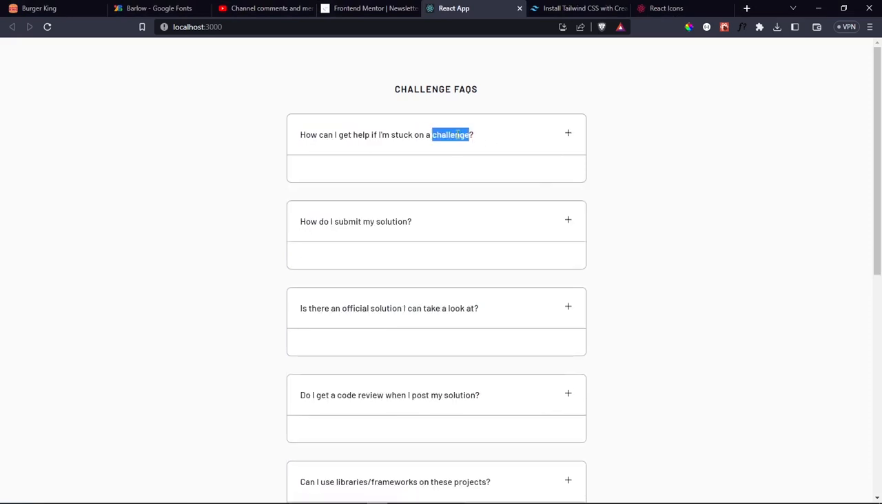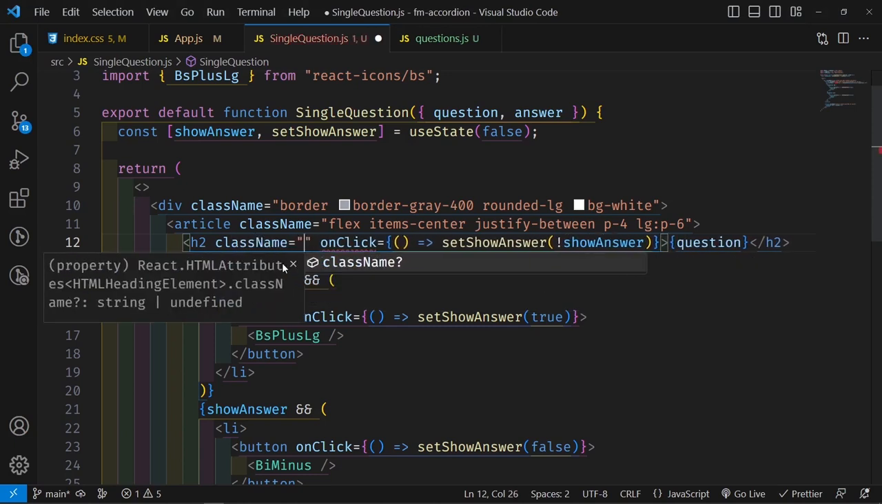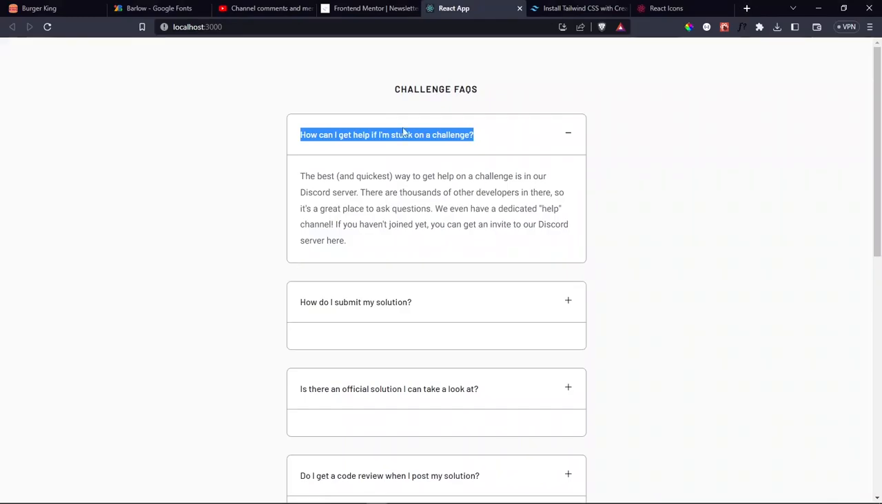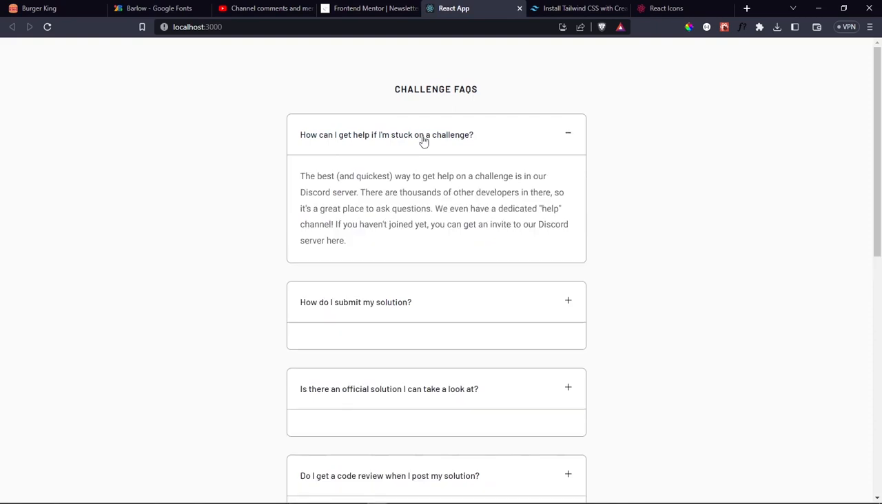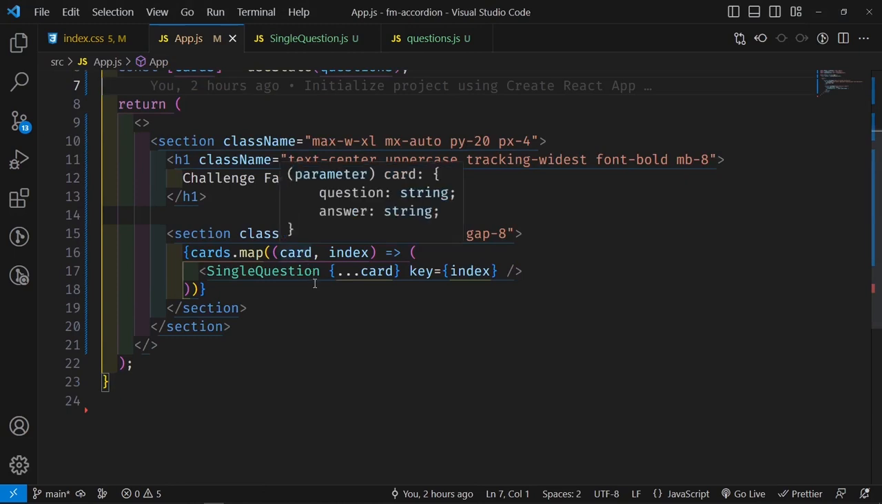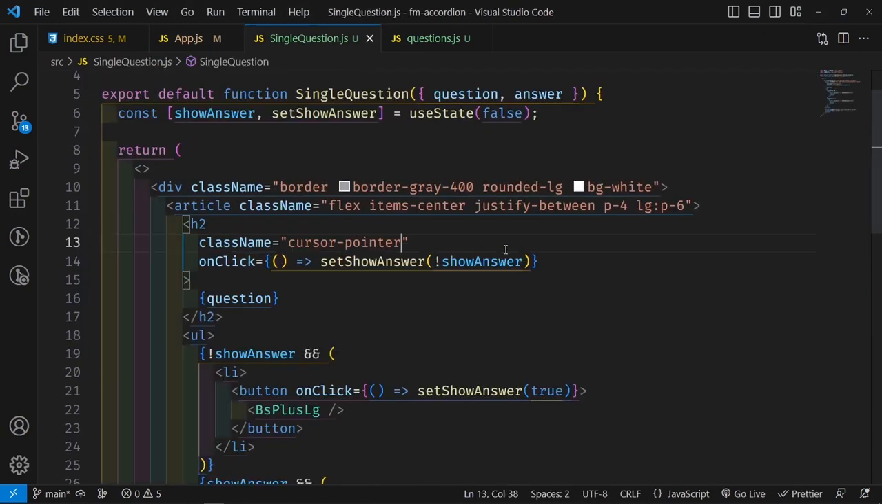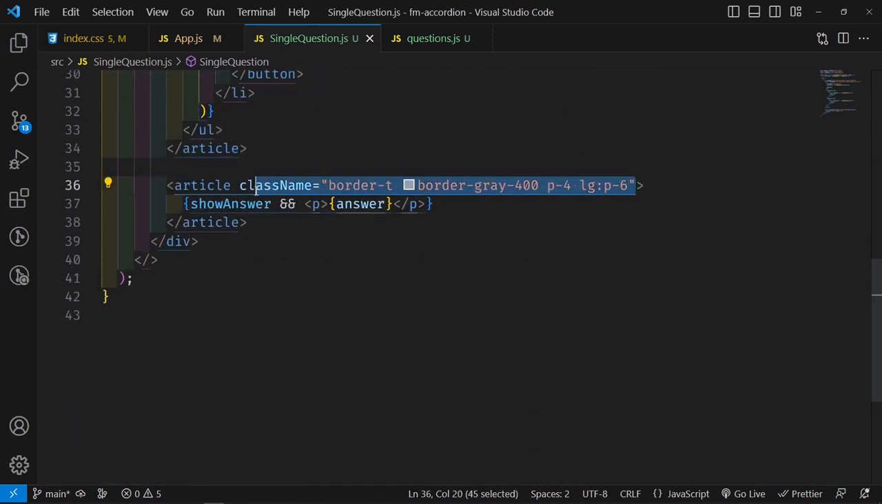So that's looking okay. And then let's change this cursor into a pointer to show that the h2 is clickable. So here, add in a class name that says cursor pointer. There we go. So that now it is going to be showing the cursor pointer, meaning it is clickable. And so once we have that, then we just need to fix this. We need to go and play around with this class name. So instead of this being a string, we need it to be dynamically toggled.